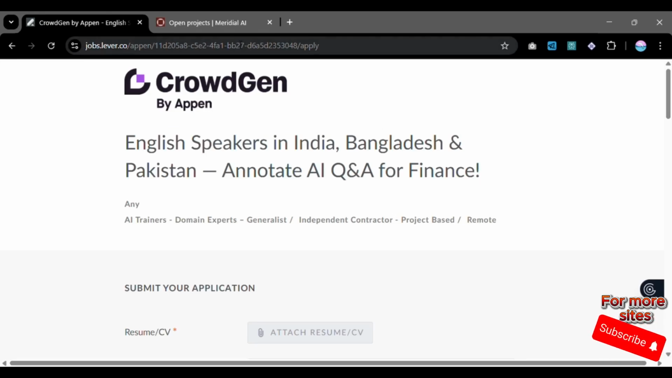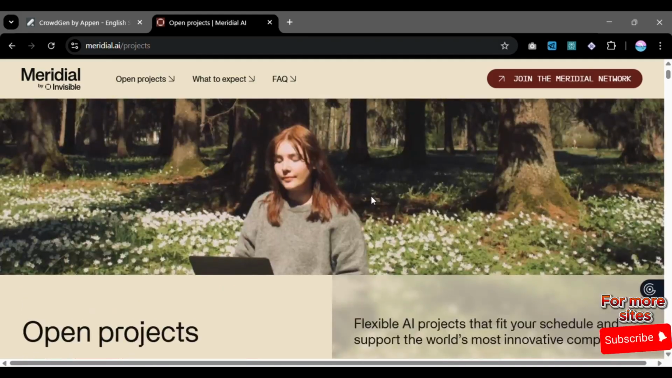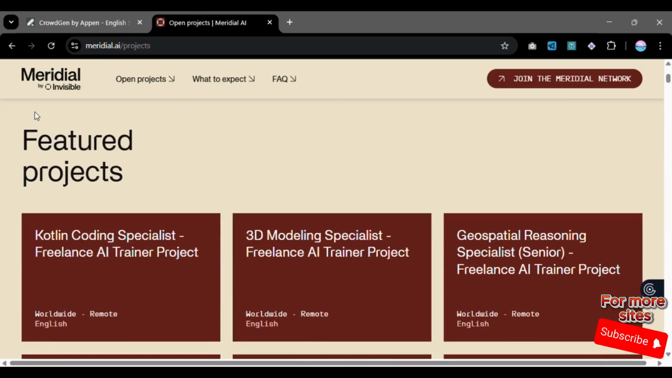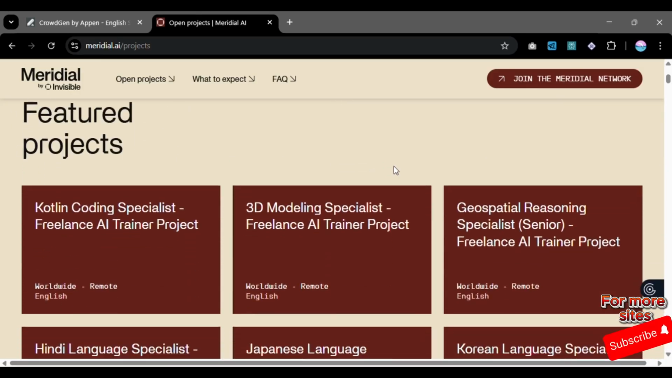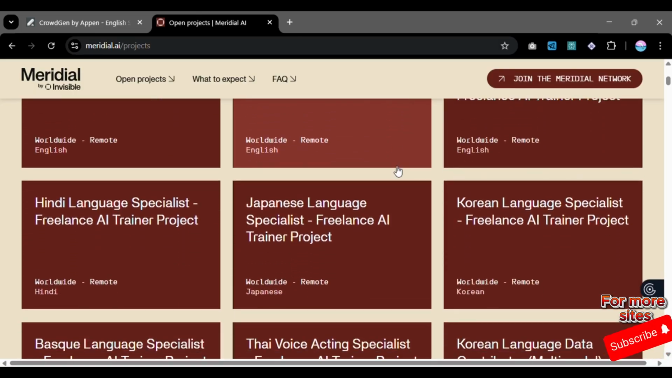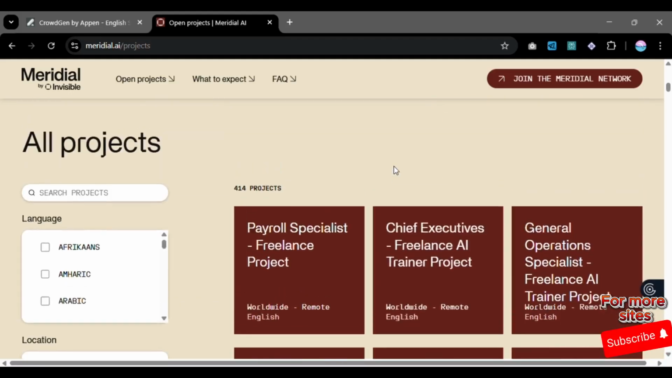Now I want to move to the second site that I wanted to share with you, and the name of the site is Meridial AI. And as you can see, this is how the homepage looks like once you open it. And then you're also going to see the featured projects over here. If any of these jobs maybe aligns with your interest, maybe you can apply over here, okay? And if you don't see any that aligns with your interest, then you'll scroll down, and then you can see all the projects are listed over here, okay?